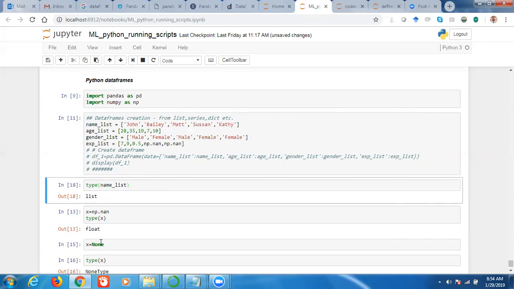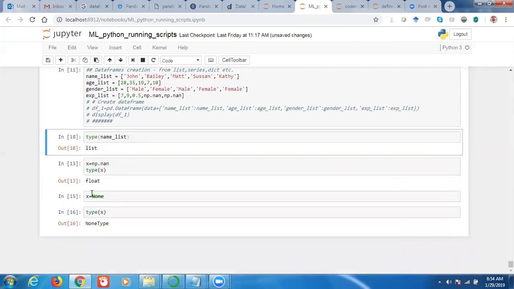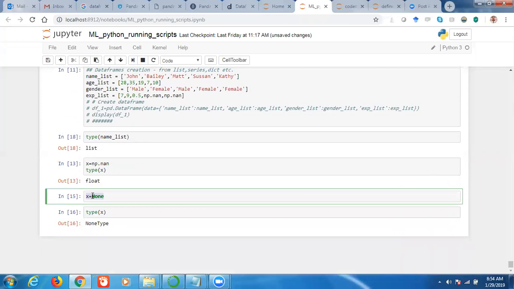If we use None, then we do not need to call any package because this is a reserved word in built-in Python, but nan is there in NumPy. That's why we use np.